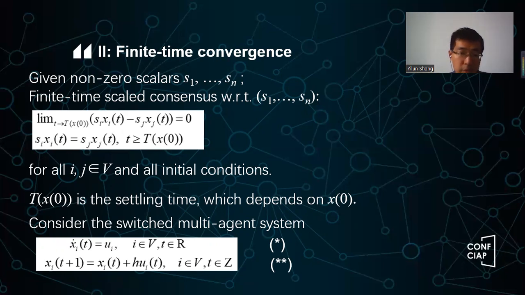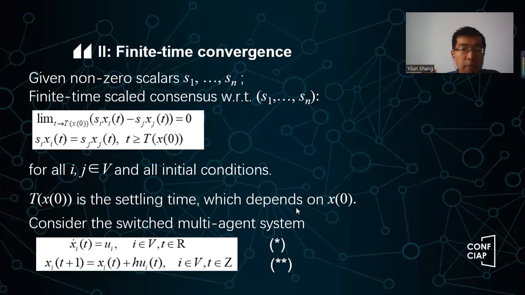So this is much coveted in many applications. So here again, T(x0) is a finite time, but this time can depend on the initial configuration of the system. It depends on the initial condition of the network, so it depends on x0. So we put x0 in the parentheses here. That means T depends on x0. But anyway, this is a finite time because x0 is a fixed set of numbers.